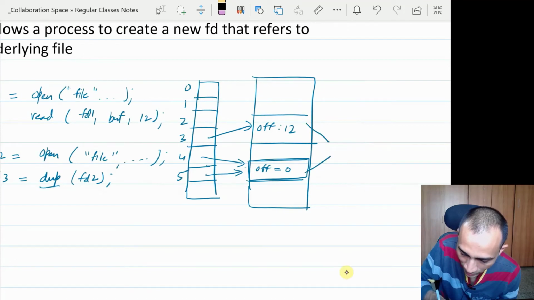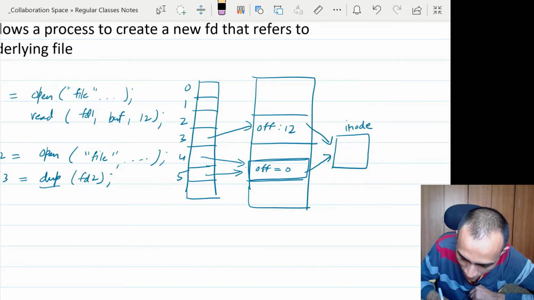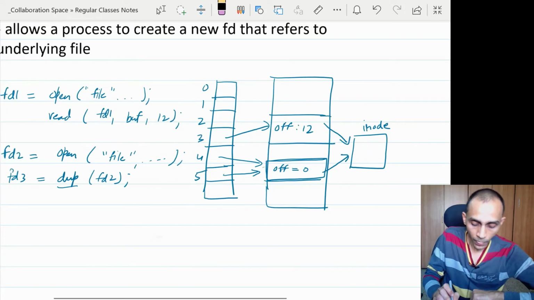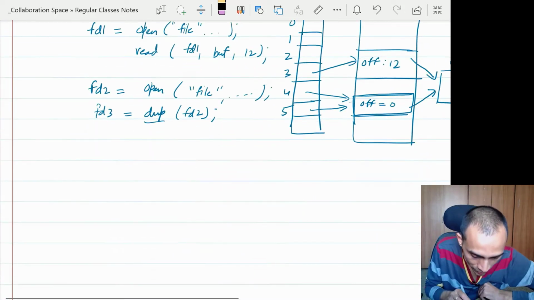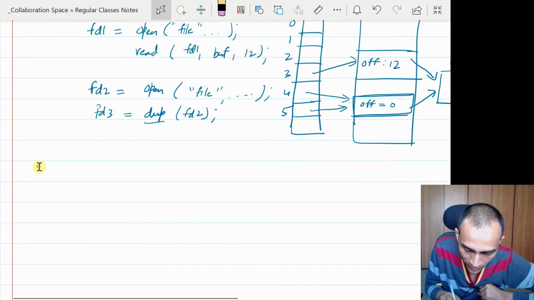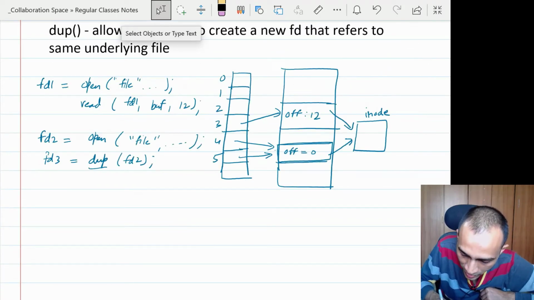Although both of these are referring to the same underlying file, since every file has just one inode, there are two entries created in the system-wide file table. One entry keeps track of the offset 12, and the other entry has the offset 0. So I hope you understood the slight difference. With dup also we can create a duplicate file descriptor which will point to the same file table entry and eventually to the same underlying file.